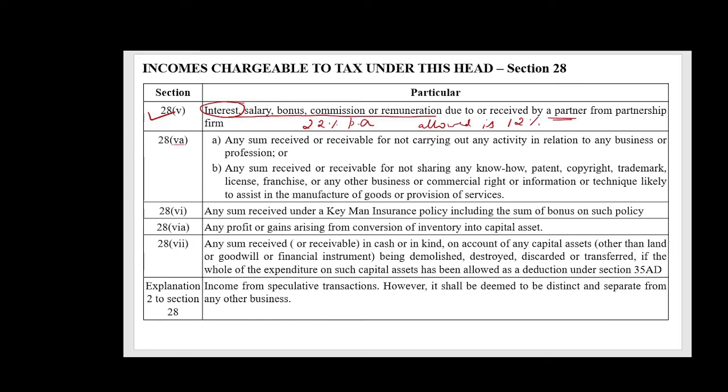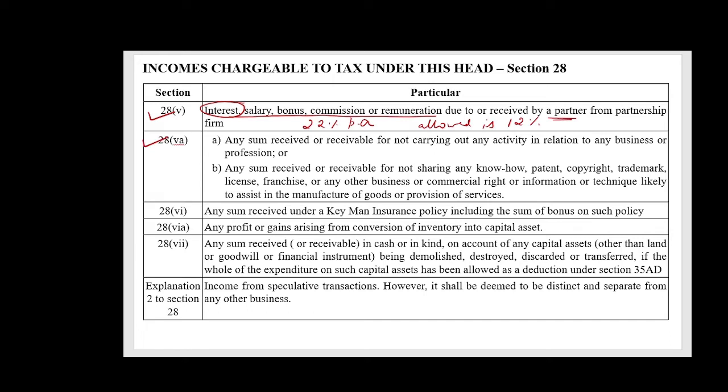This is because 22% interest is already taxed in the hands of the firm, so this excess 10% will not be taxed again in the hands of the partner. That's something you need to remember when it comes to any interest, salary, bonus, commission, or remuneration that is due to a partner from the partnership firm.